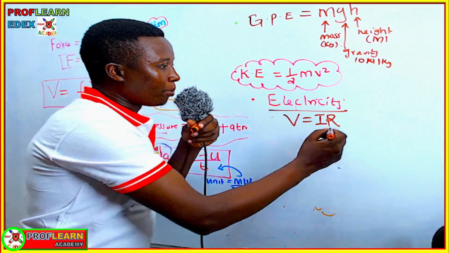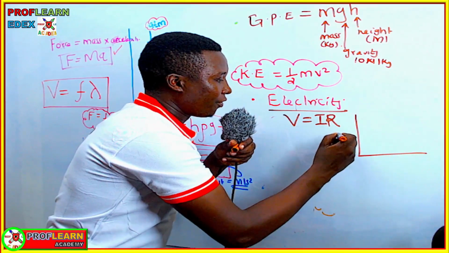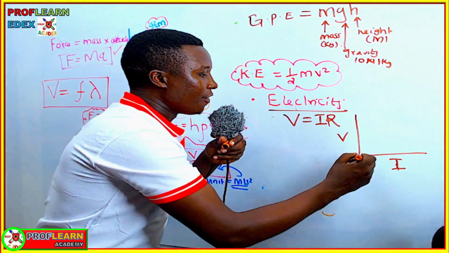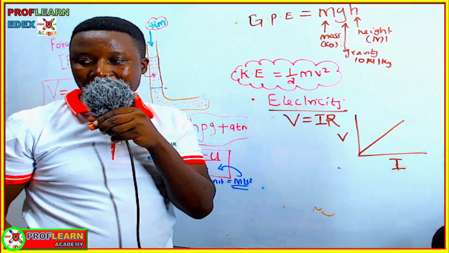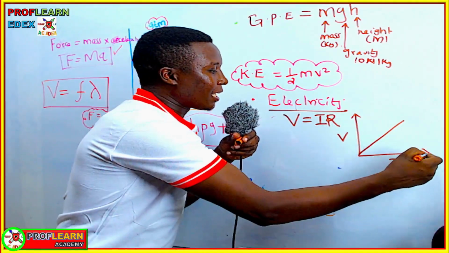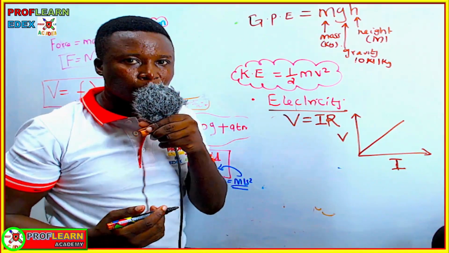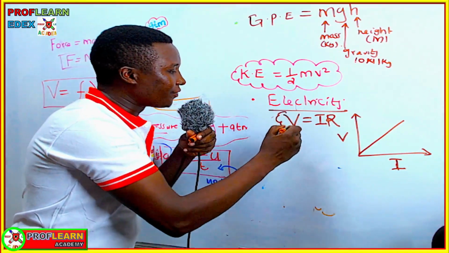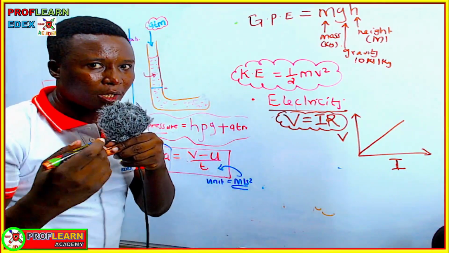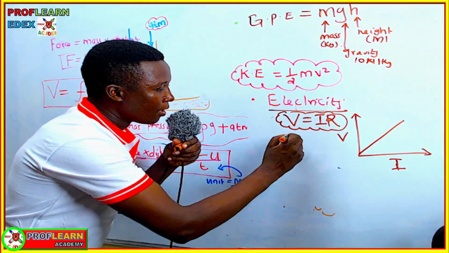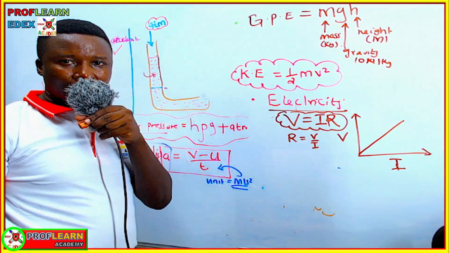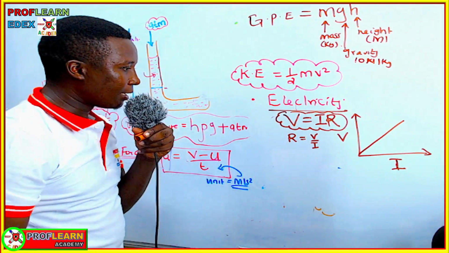This brings us to a point whereby if you have a graph of voltage against current and you get a straight line, it means this object is obeying Ohm's law. It is a straight line because current and voltage are directly proportional to each other. This formula is very, very key because you can rearrange it in different ways to work out different quantities. Remember, from here we can say resistance R equals V over I.